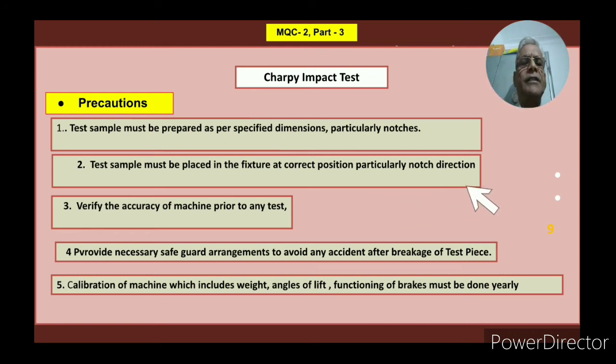Then provide necessary safeguards or arrangements to avoid any accident after breakage of the test piece. This is also required because when you are breaking the piece, it fractures into 2 parts and the pieces may go haywire.